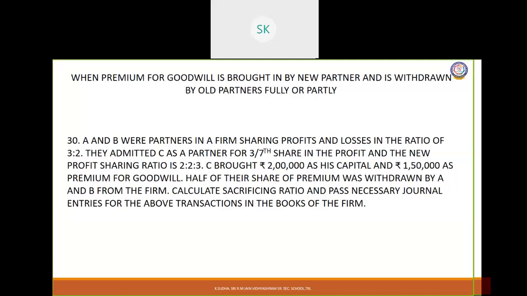So here A and B are partners in a firm sharing profits and losses in the ratio of 3:2. They admitted C as a partner for 3/7 share of profit, and the new profit sharing ratio is also given, 2:2:3. C brought rupees 2 lakh as his capital and rupees 1,50,000 as premium for goodwill, and half of their share of premium was withdrawn by A and B from the firm. So now calculate the sacrificing ratio and pass necessary journal entries for the above transactions in the books of firm. So we'll see how to make entries when they withdraw.